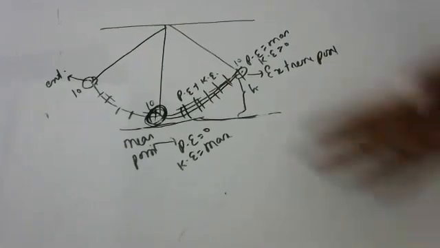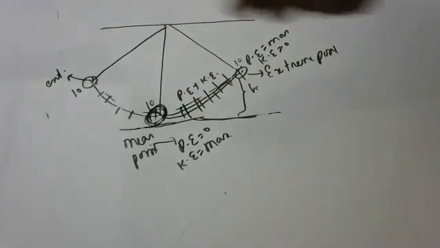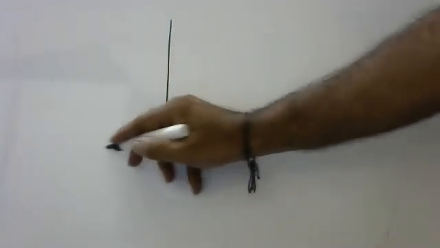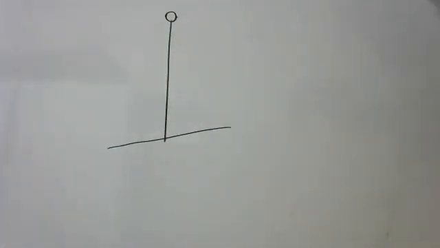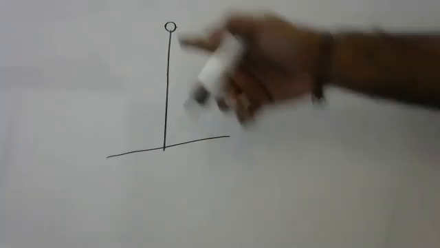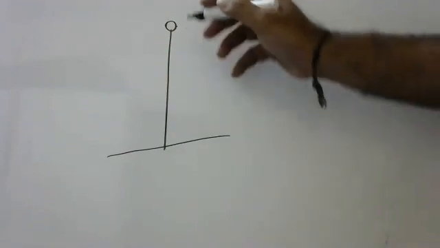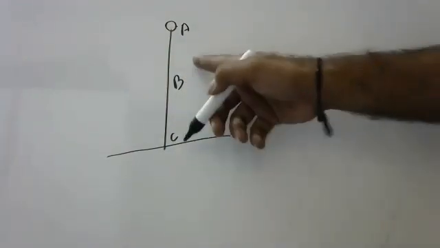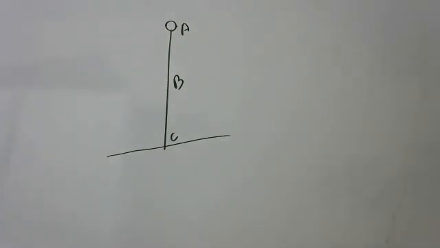Here, I could give you only one example, but in the next one, I will show you the derivation, children. If you see, you will understand. Listen carefully, children. Imagine a body you are throwing from the top. You are dropping it. I will show you here how it has the same energy. This is position A, this is position B, this is position C. In three cases, I will derive and show you the same formula.